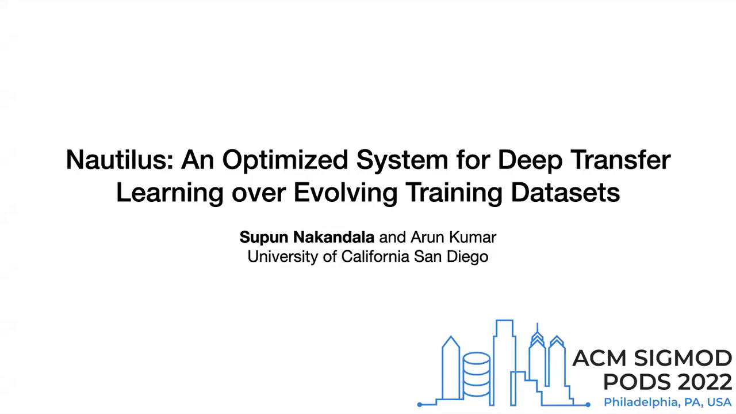Hello all, my name is Supun Nakandala. In this talk, I will present you our system Nautilus, which is an optimized system for deep transfer learning over evolving training datasets. This is joint work with my PhD advisor, Professor Arun Kumar.